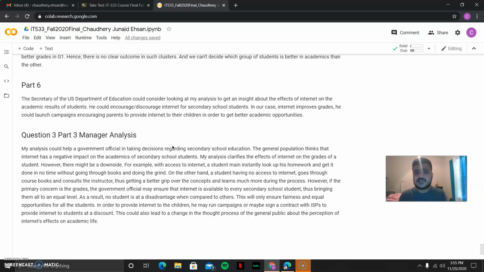He could discourage internet for secondary school students. In our case, internet improves the grades. He could launch campaigns encouraging parents to provide internet to their children in order to get better academic opportunities. Obviously, we get a lot of sources, a lot of information from the internet if we use it in the right way, in the right hands.